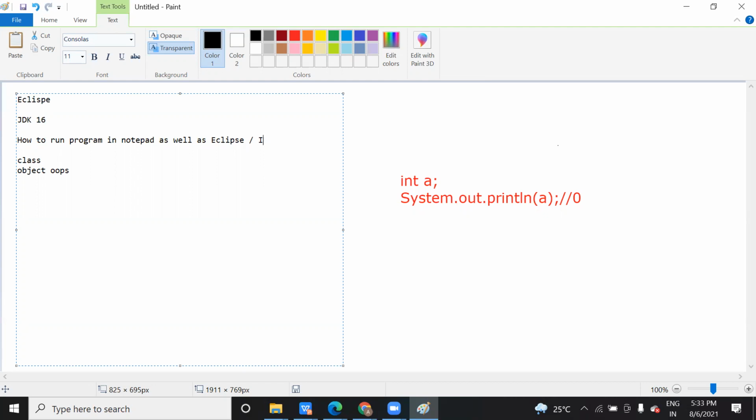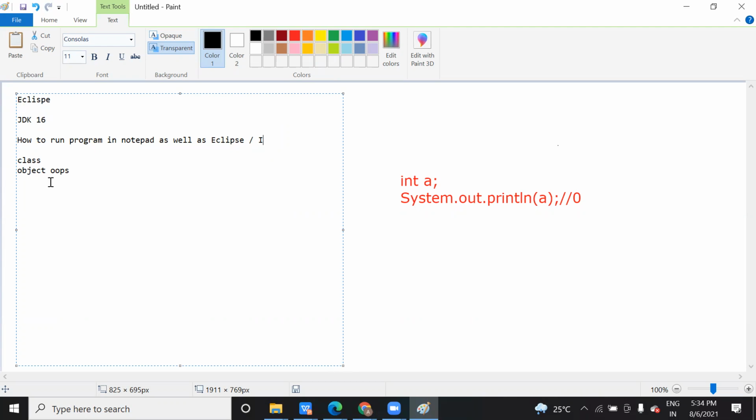Visual Studio Code? Yeah, you can use it. You need at least one IDE. I prefer Eclipse because I feel it is easy. IntelliJ I have used, but not that much. In the company also I'm using Eclipse, so I'm comfortable with that. But you can use any IDE that you are comfortable with. Visual Studio Code also you can use. You can use Notepad also if you don't have any IDE on your system.